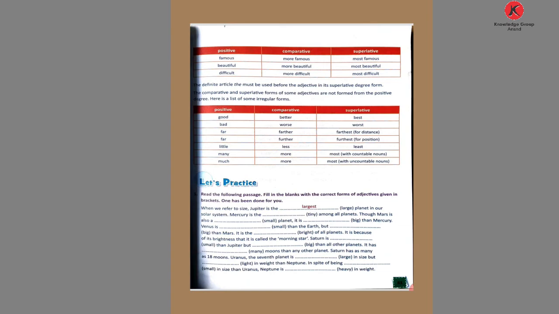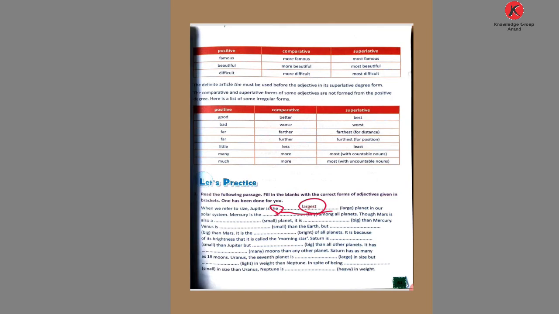Let's see what we do with this. Given the instruction: read the following passage, fill in the blanks with the correct form of the adjective. We write the correct form of the adjectives given in the brackets. One has been done for you. Given, the largest. Why do we write largest here? Because "the" is given before the blank. That is why the superlative degree is used.